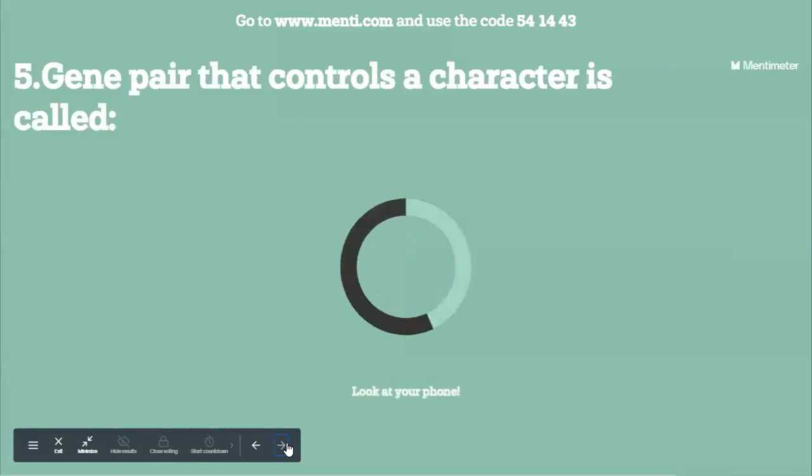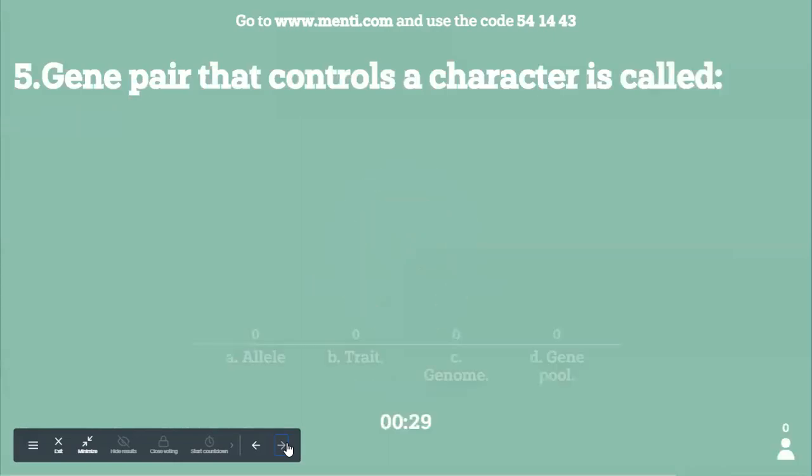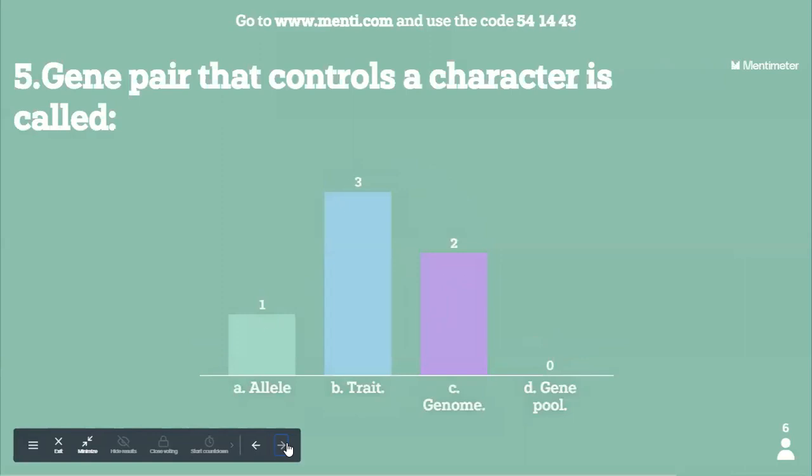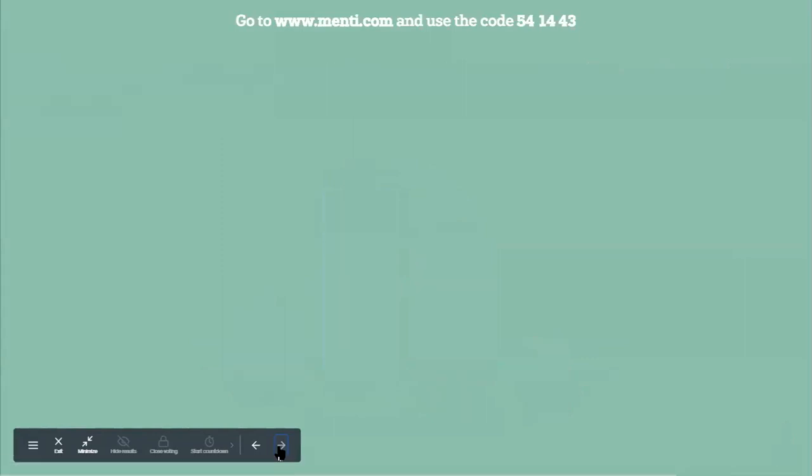Gene pairs. Sorry guys, we haven't discussed this particular term in our class. You can click the answer. Gene pairs that control a character is called. Everybody has voted. Only one person has given the correct answer. Others have given the wrong answer. So let's move to the leaderboard. No problem. We haven't discussed this question in the class.